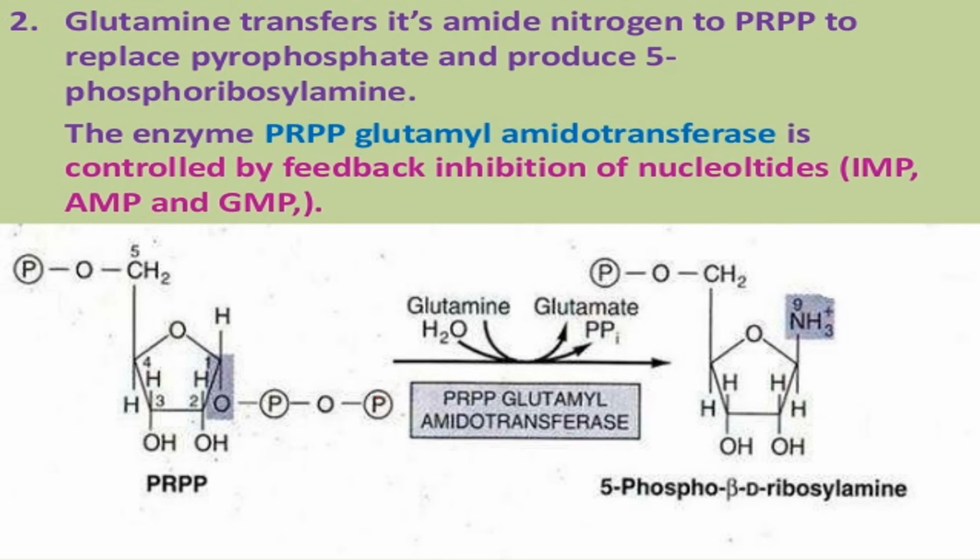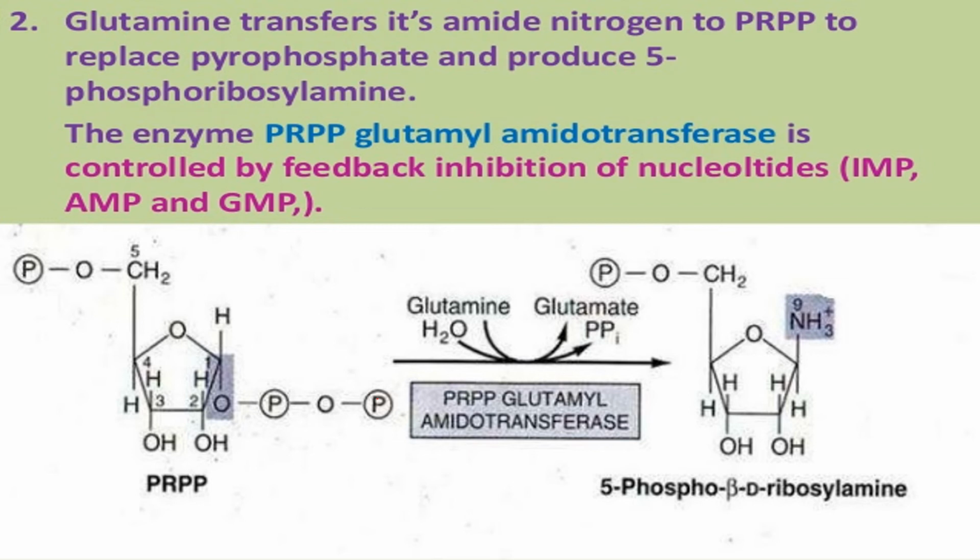This reaction is the main controlling step, with feedback inhibition by nucleotides. If the concentration of IMP, AMP and GMP is increased and there is no need to synthesize AMP and GMP, then AMP, IMP and GMP inhibit this enzyme, PRPP glutamyl amidotransferase.